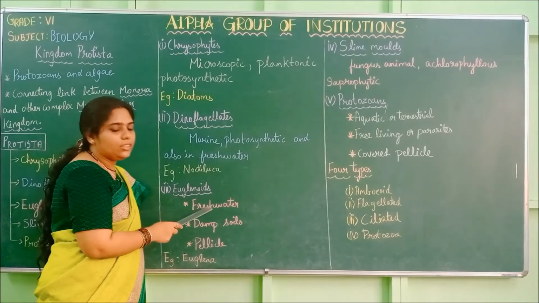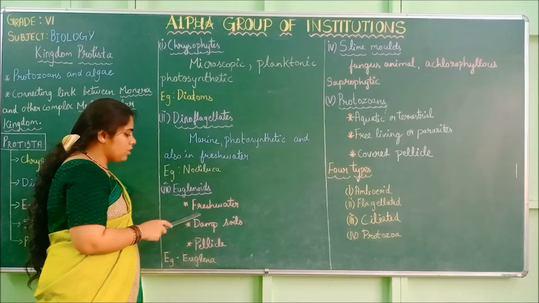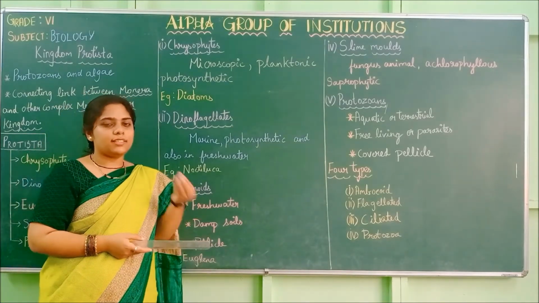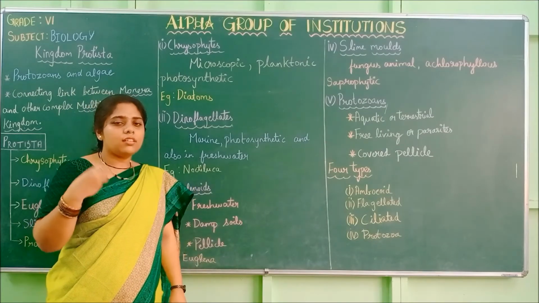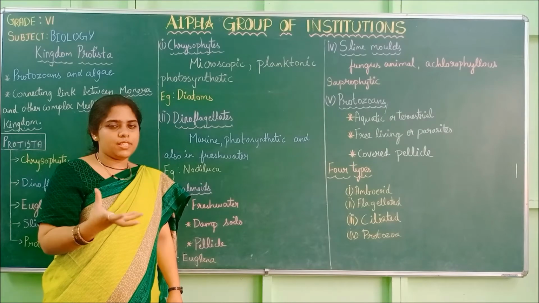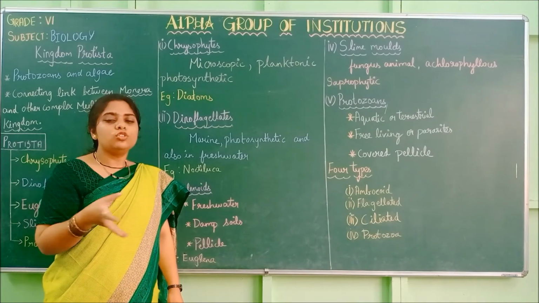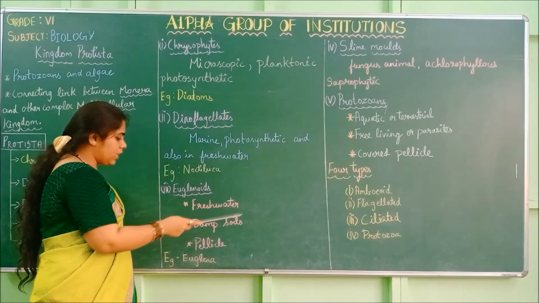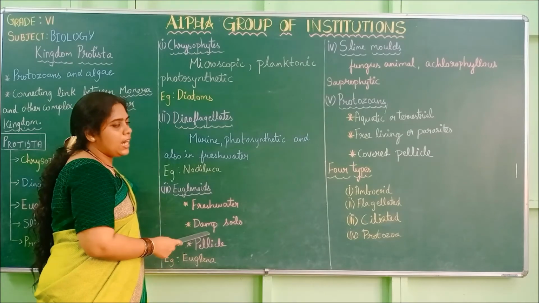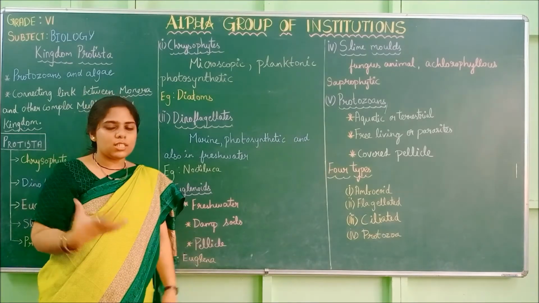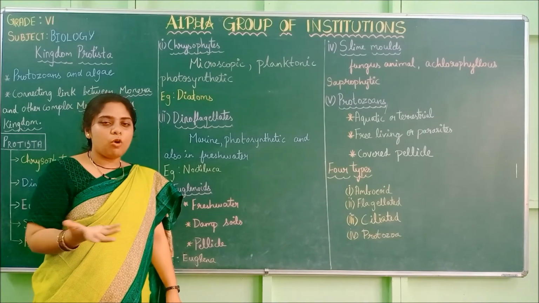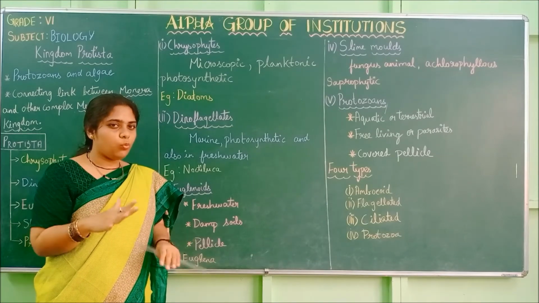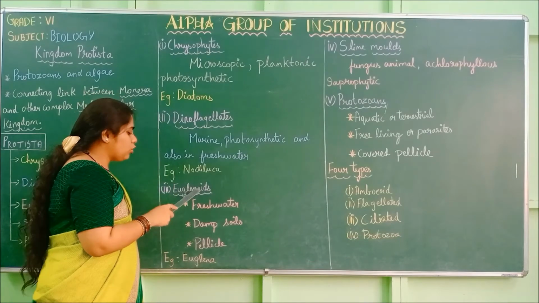Next is euglenoids. They also survive in fresh water but not in marine water. So these euglenoids are present in rivers and ponds where the drinking water is present, where the salt content is low. In those places, these euglenoids can survive. They survive in fresh water and in damp soils. Damp soils means wet soil where the moisture content is high, where it is a little slippery and where it is always wet. In those places, euglenoids grow.